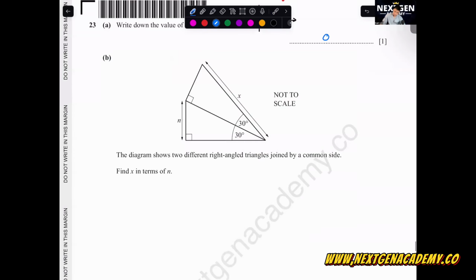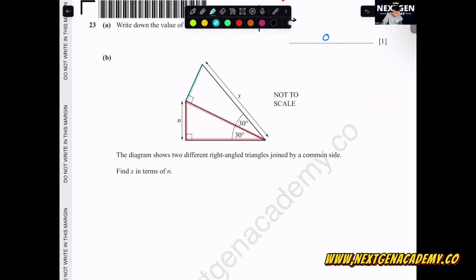Okay, the next one. I think a lot of you got stuck with this. This is a 5-mark question. The diagram shows two different right angles joined by a common side. Find x in terms of n. Our final one is this part here. How I would do this question is we can start with this part here first. Let's split into two different triangles.